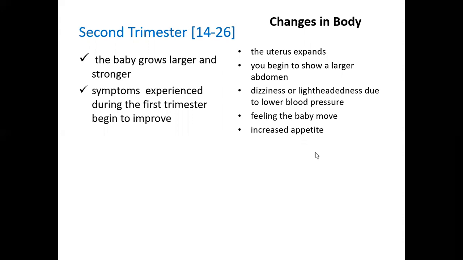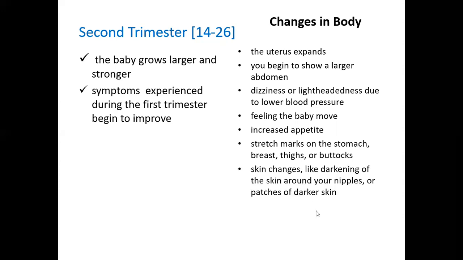You may find an increased appetite. You may find stretch marks on your stomach, your breast area, your thighs, or buttock areas. You may find skin changes like darkening of the skin around your nipples or patches of darker skin. You may also find a linea nigra.